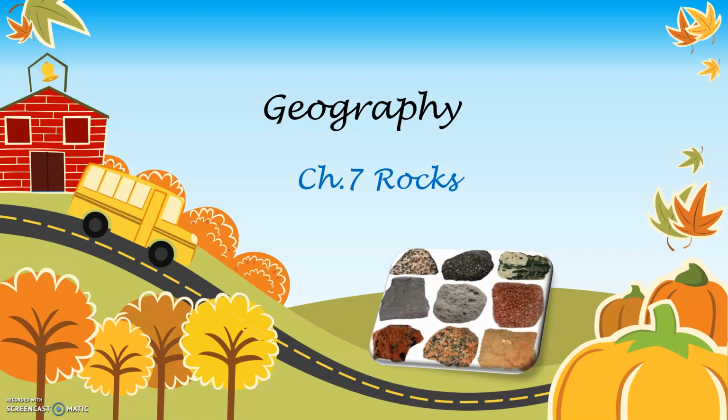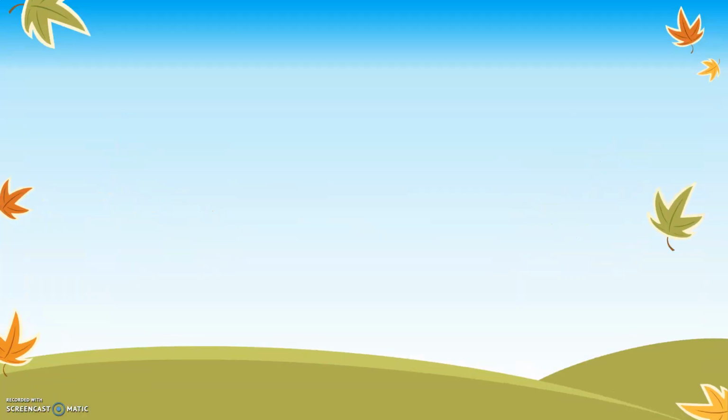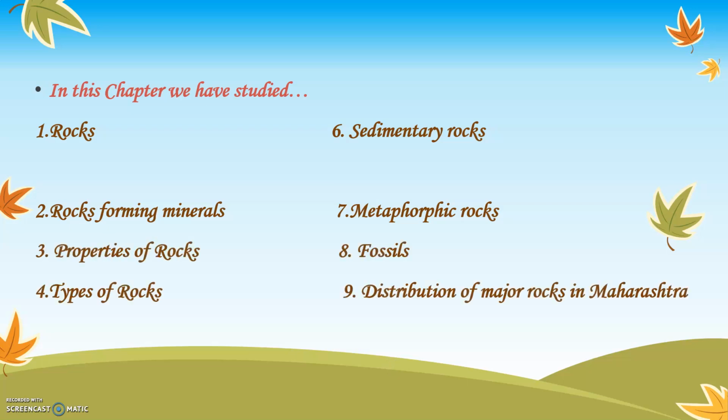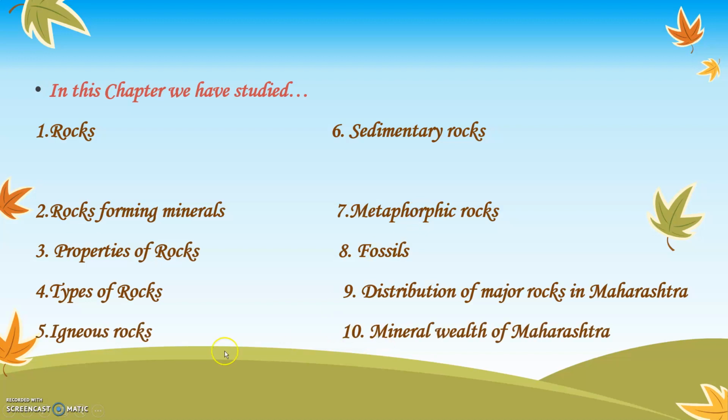In this video, we will revise only the first three concepts. In this entire chapter, we have studied about rocks. We learned about rocks forming minerals, properties of rocks, types of rocks. In that, we learned about sedimentary rocks, metamorphic rocks, and igneous rocks. We also learned about the properties of rocks, fossils, distribution of major rocks in Maharashtra, mineral wealth of Maharashtra. Students, these were the points that we covered in the entire chapter 7, rocks.